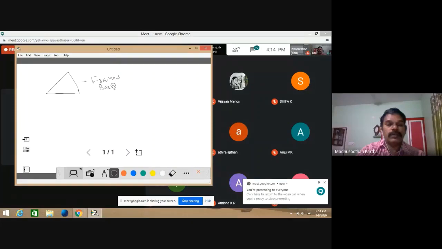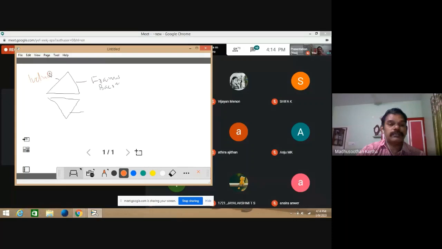Last day we observed the presentation, and the opposite triangle is called... this is induction. It can be written in some other words, also in some other color. Induction.